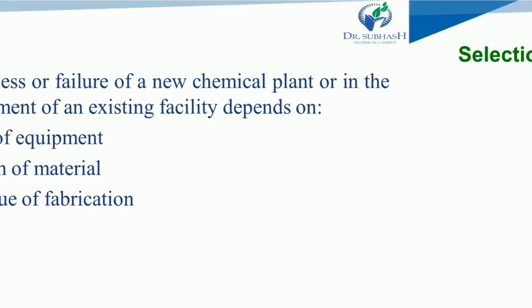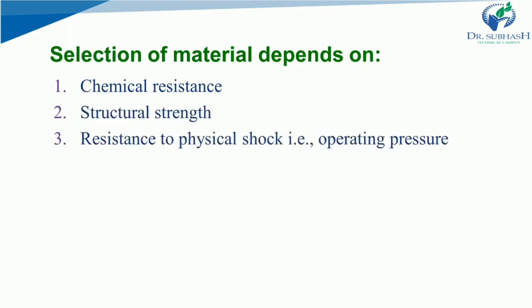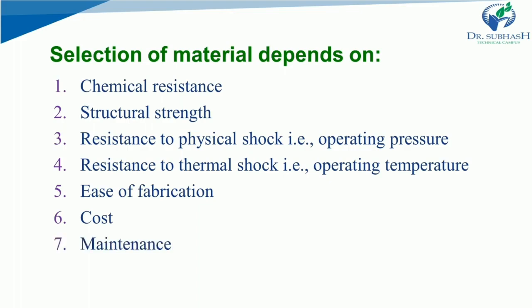But the selection of material depends on various properties. First of all, chemical resistance. Your material should have enough chemical resistance. Then next is structural strength. Next is resistance to physical shock, that is operating pressure. Fourth is resistance to thermal shock, that is operating temperature. Fifth is ease of fabrication. Sixth is cost, and last but not the least is maintenance.